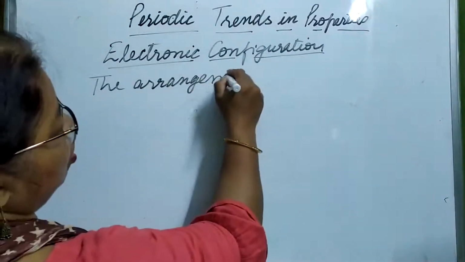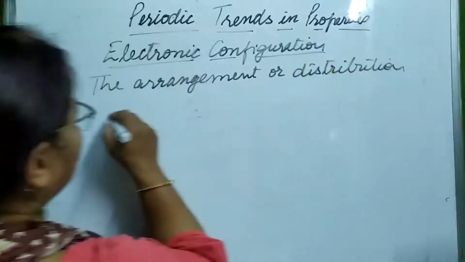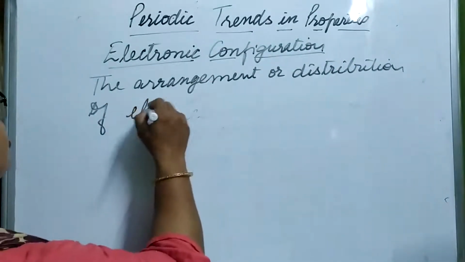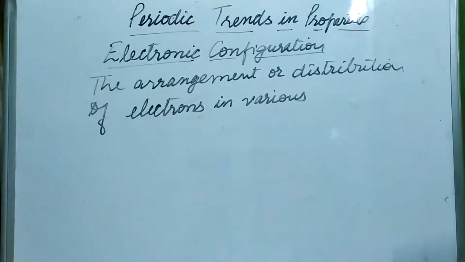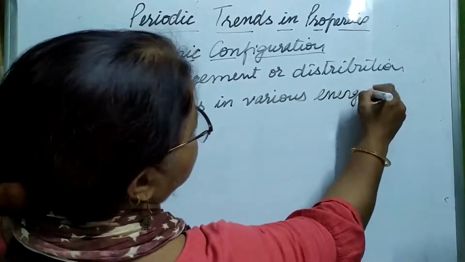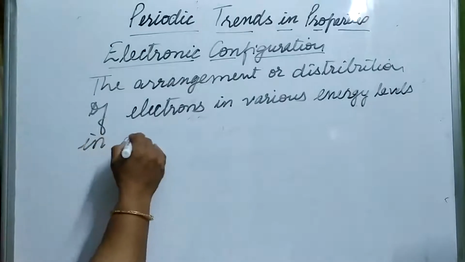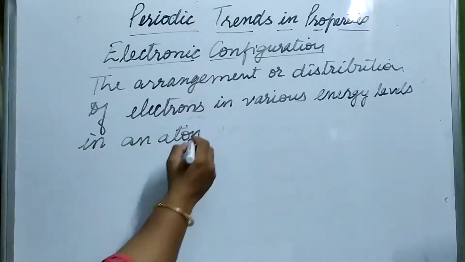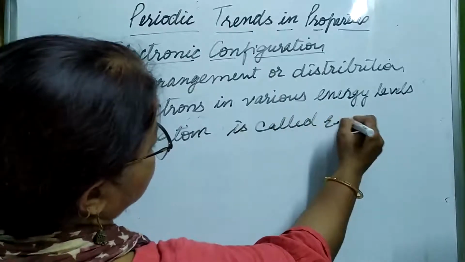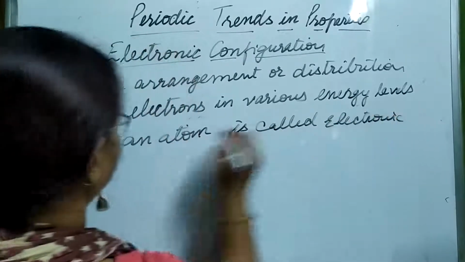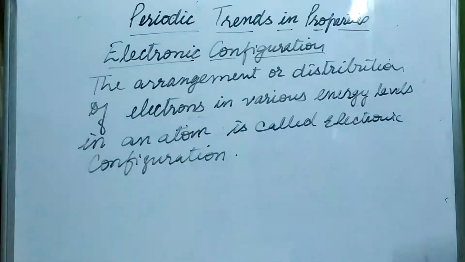The arrangement or distribution of electrons in various energy levels in an atom is called its electronic configuration.